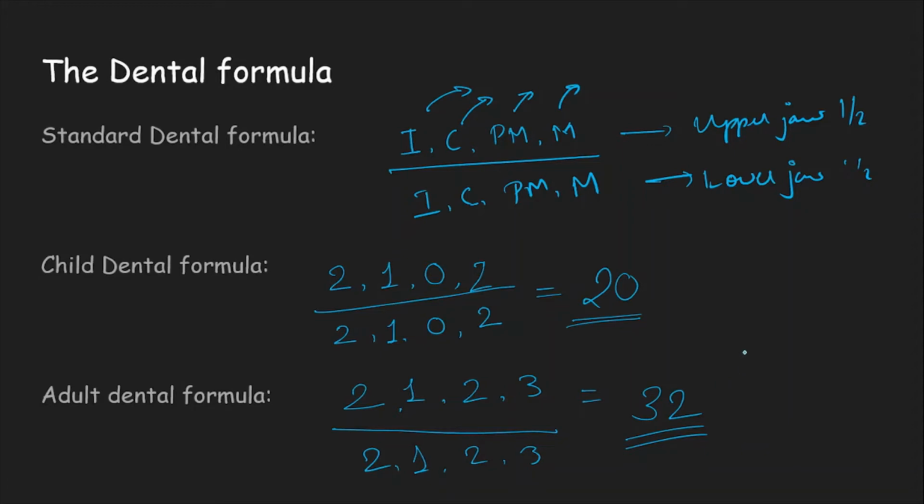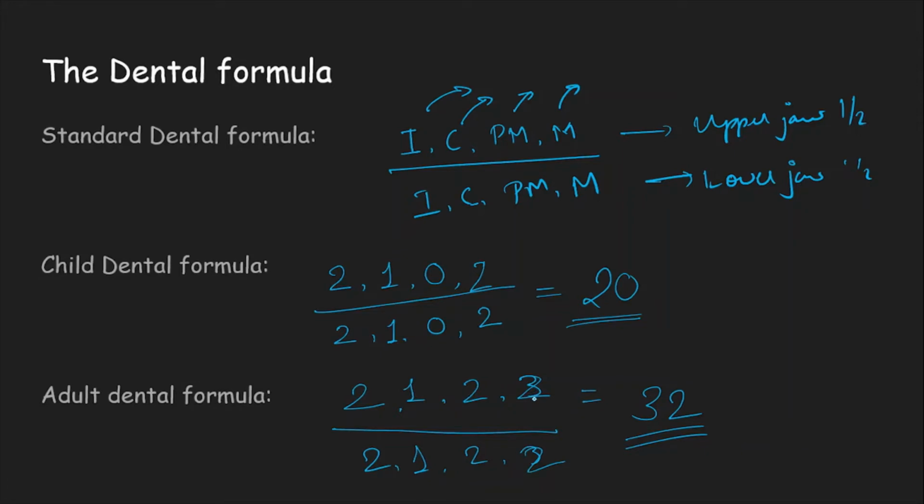It is said that because of the wisdom teeth, the last set of molars, soon the dental formula will be changing to 2122, because the last set of molars are not usually seen in most adults. This is because the jaw line is decreasing with evolution; the length of the jaw is decreasing, and there is no place for the last set of molars to appear.